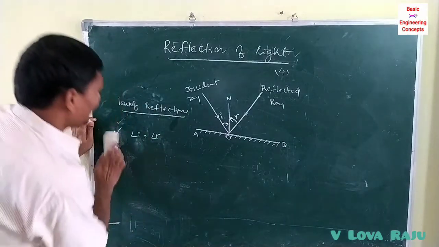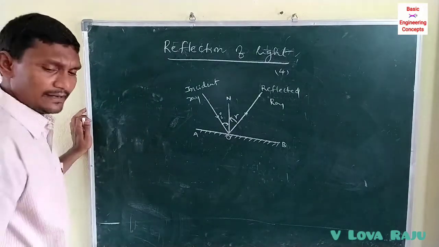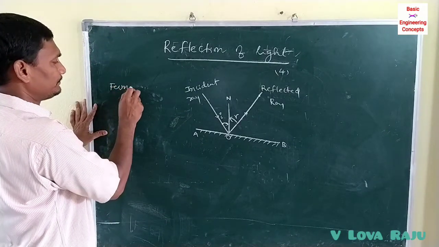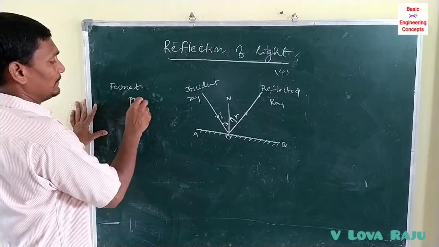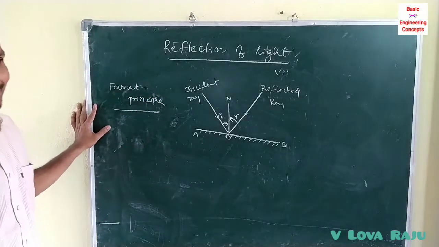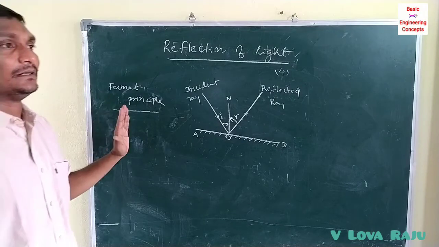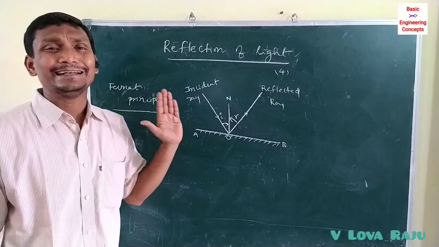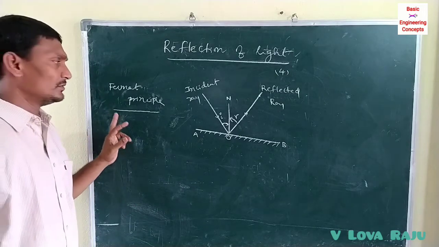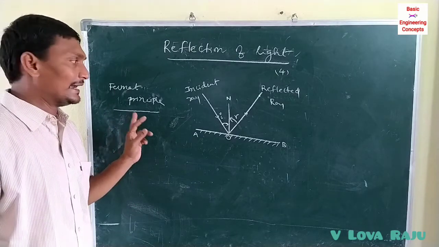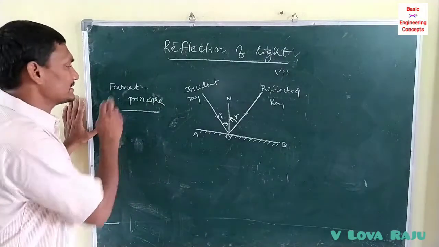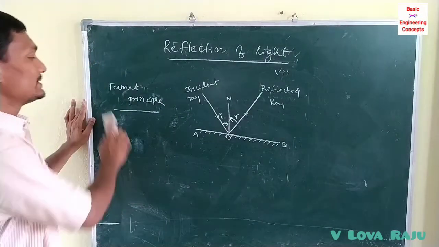The properties of reflection and refraction can be derived by Fermat's principle. What is Fermat's principle? Light always selects the path that it can travel in the least distance in the least time. This is called Fermat's principle.